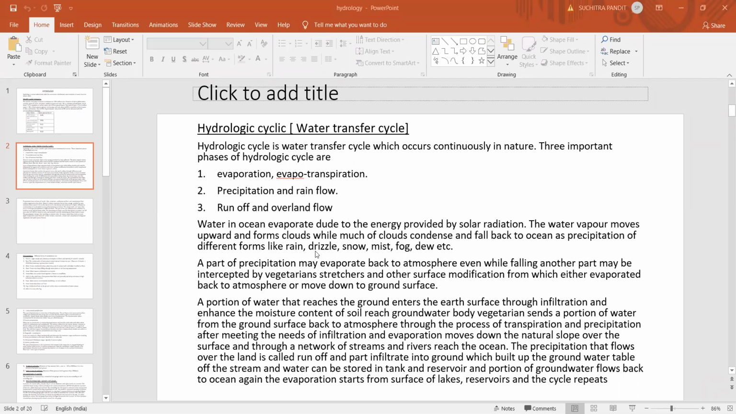So this runoff or overland flow, when it flows over the ground surface, fills the depressions in the ground surface, like ponds or lakes, and after filling all these depressions, the remaining part flows over the land surface and finally joins the ocean. So a part of precipitation may evaporate back to the atmosphere even while falling, another part is intercepted.